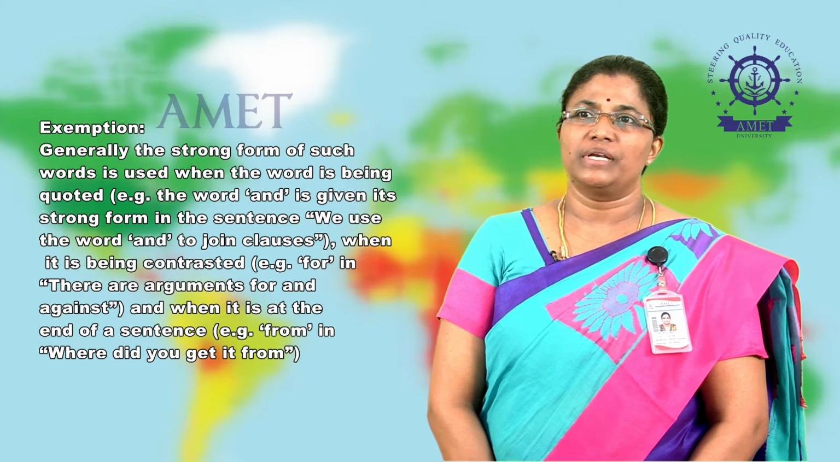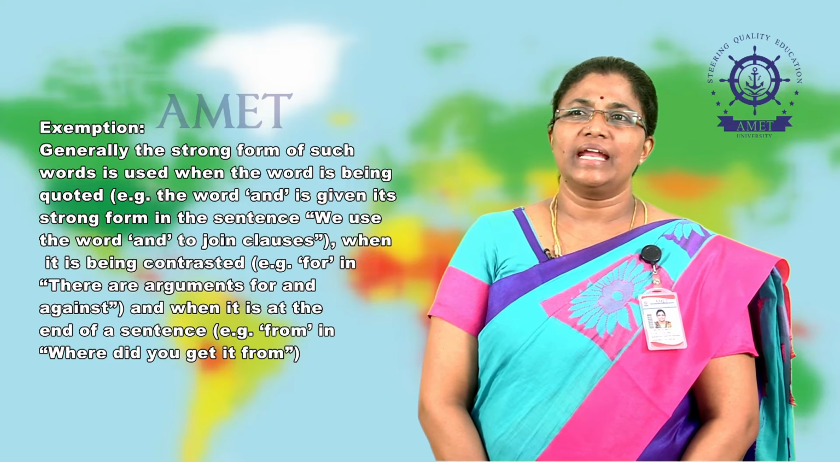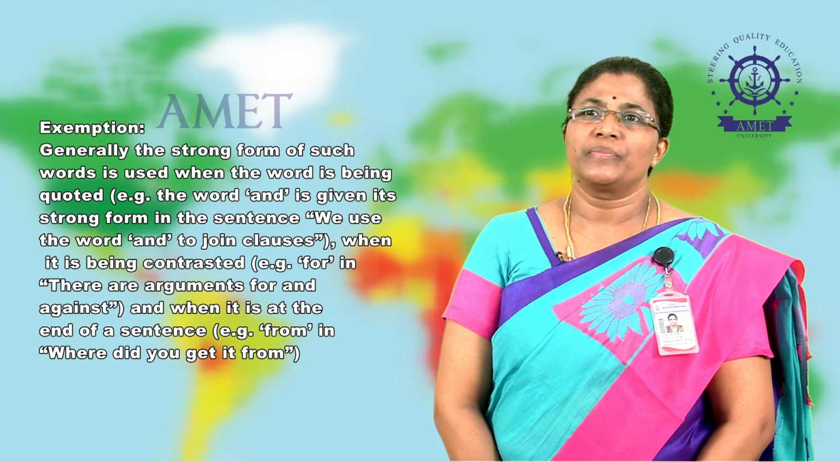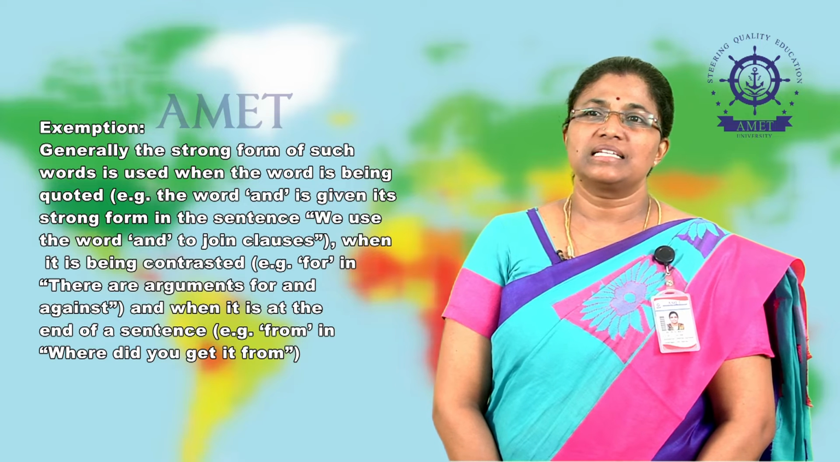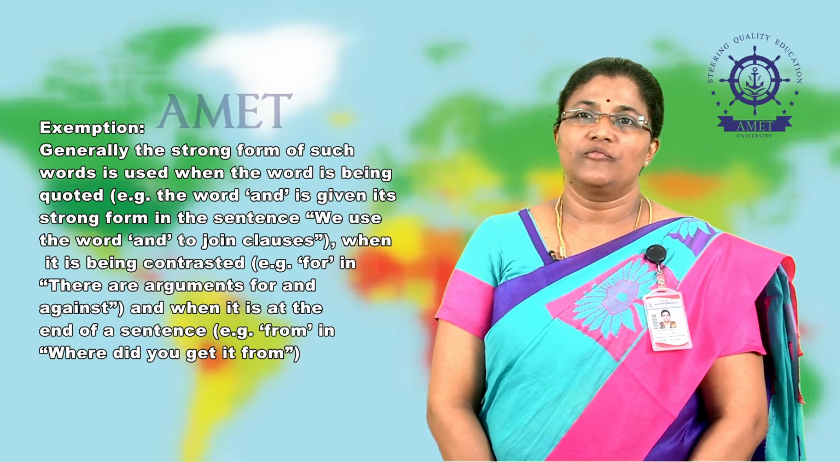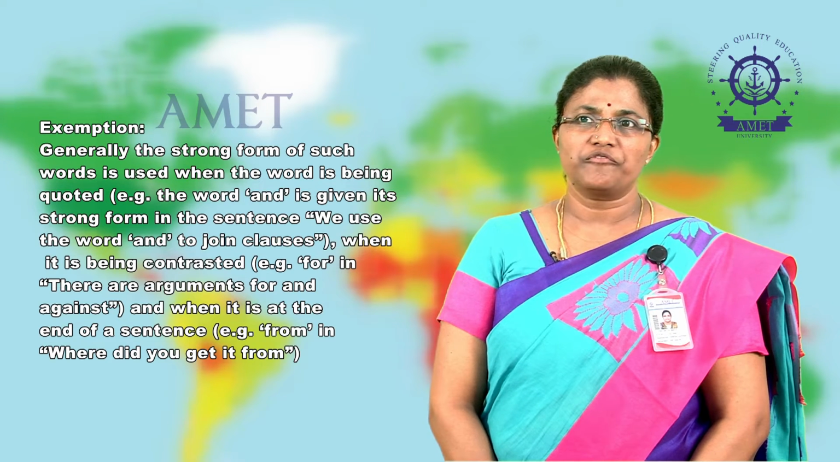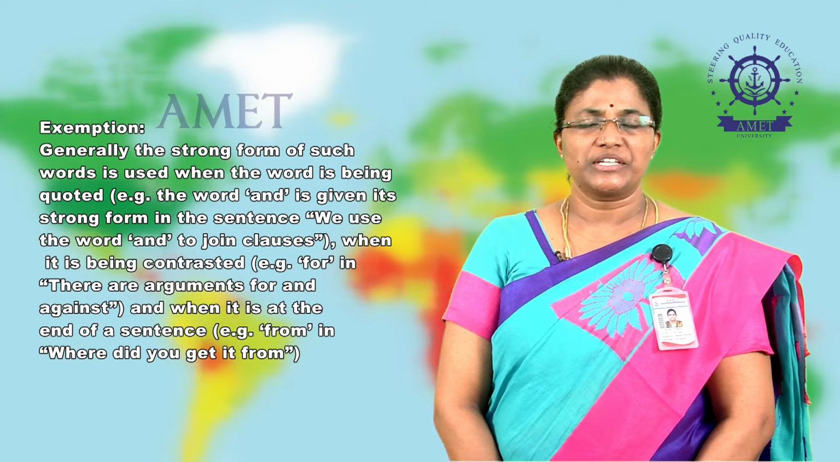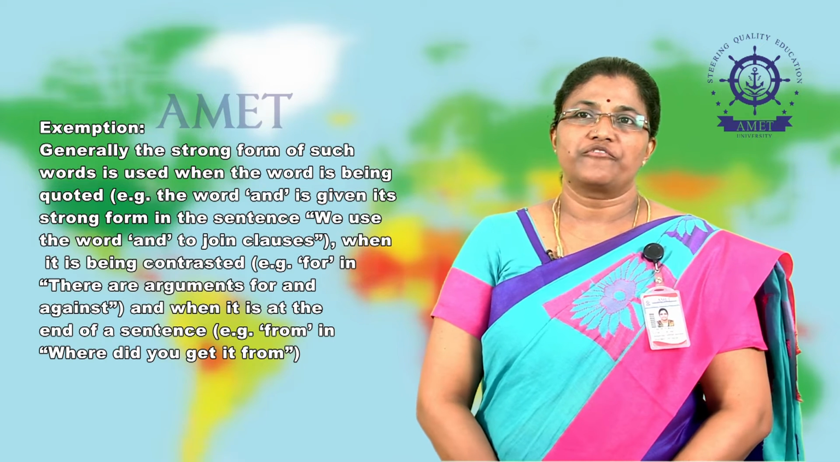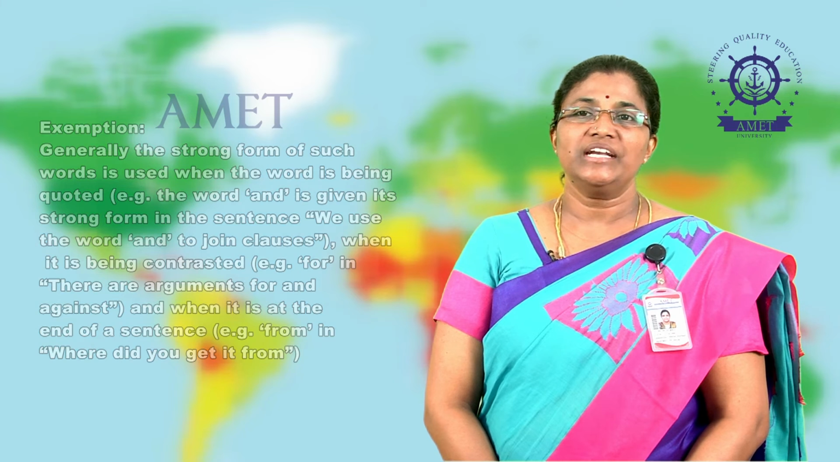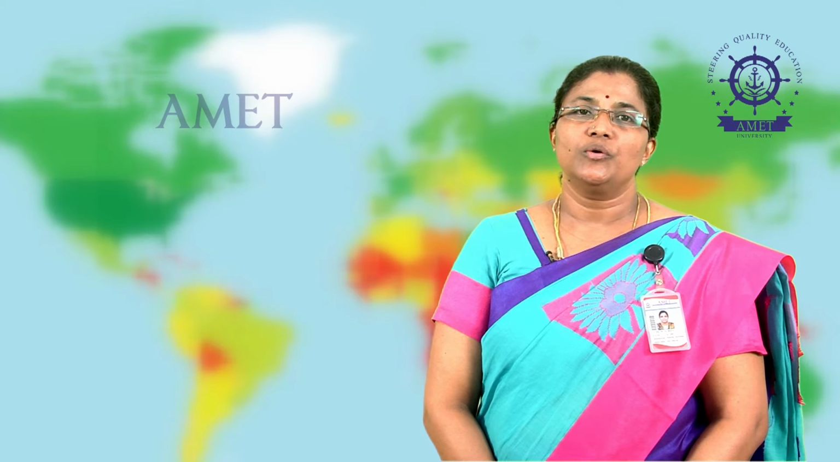And the next example is when it is at the end of the sentence. When the word like from occurs at the end of the sentence, we have to pronounce it. Where do you come from? Where did you get it from? When the word like from occurs at the end of the sentence, you need to pronounce it.